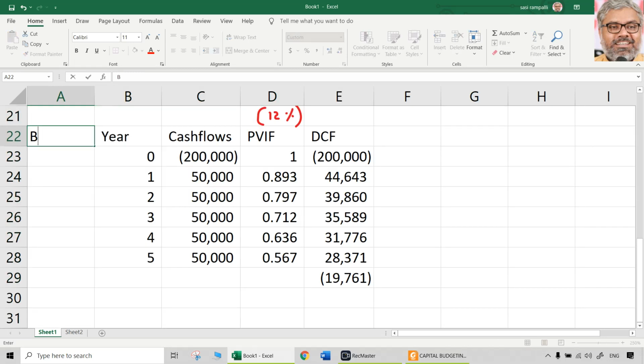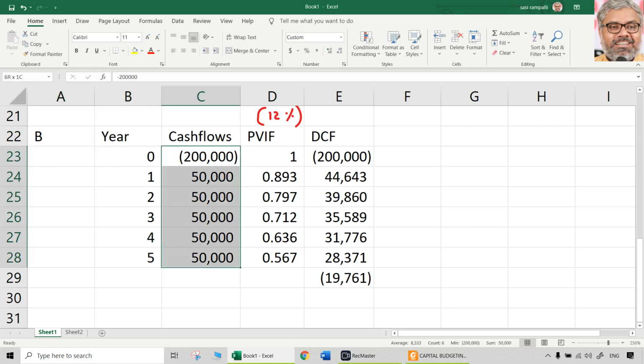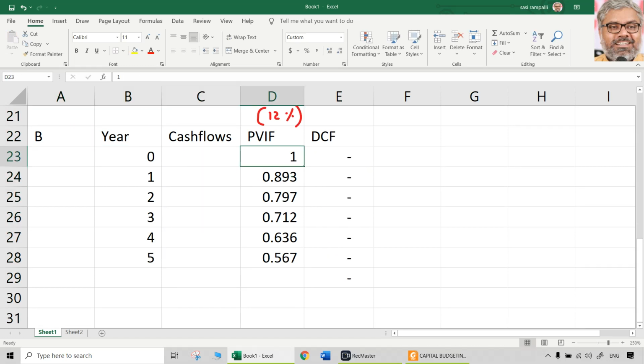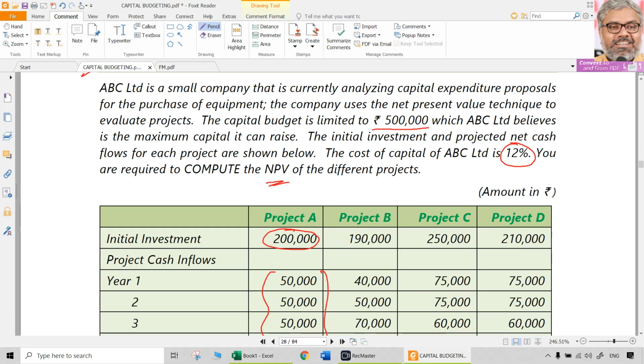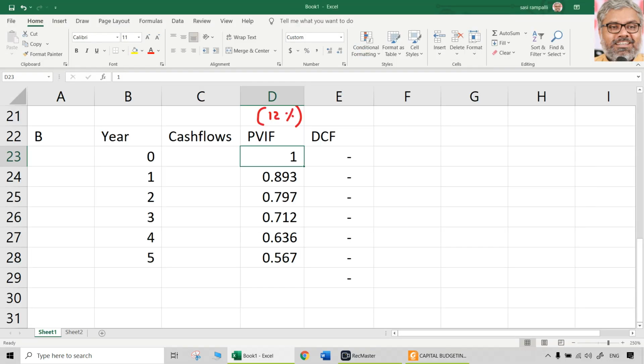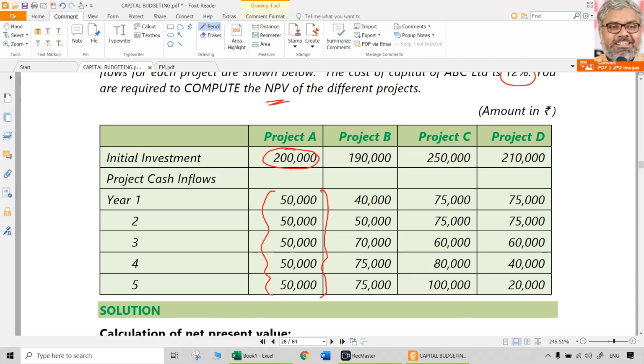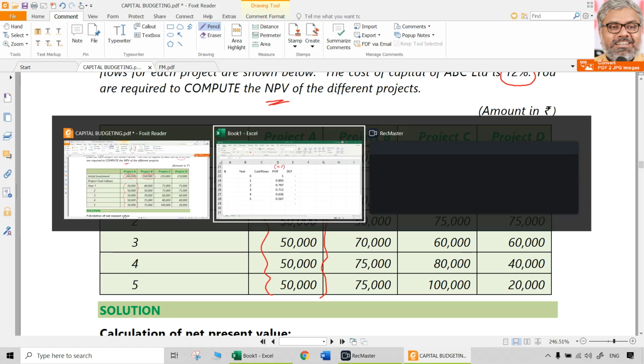Another project, a completely different project. Years are the same, cash flows will be different. PVIFs will be the same because the company's cost of capital is not going to be different. It is the same 12%. So PVIFs are the same. All that you have to change in the calculations, once again on paper, is the cash flows related to project B. Copy paste from the question.